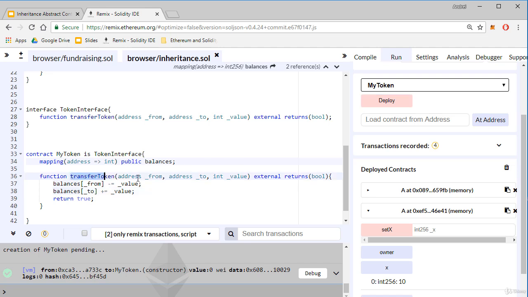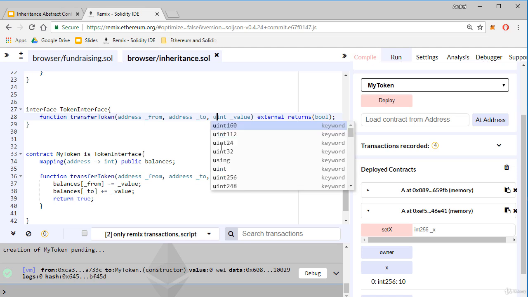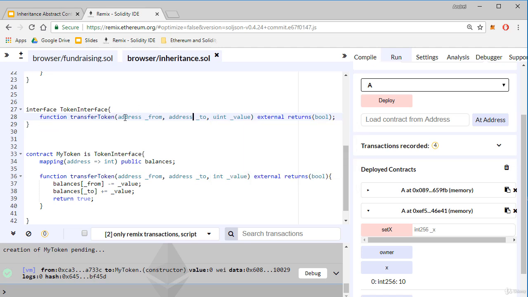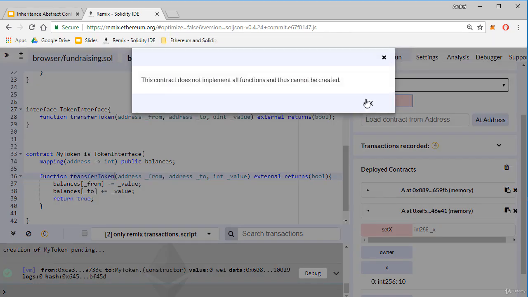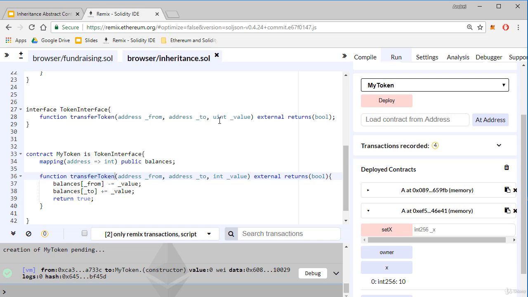It is also very important that the implemented function has the same number of arguments and that those arguments have the same types. So if here I write uint, while the interface function has an int argument, this is not good. I cannot deploy my MyToken contract because it considers this function another function, not the implementation of the interface function. We cannot deploy the contract. So here I have an int type.